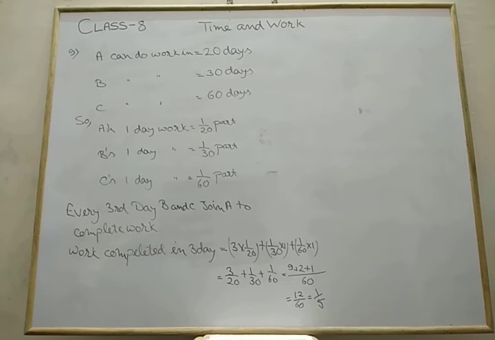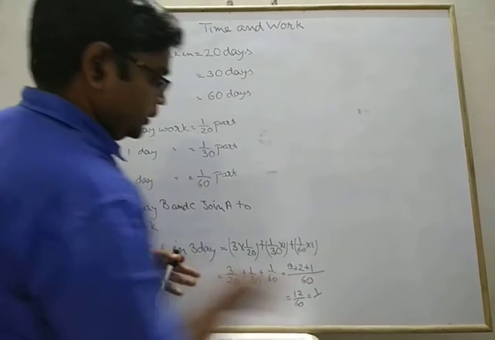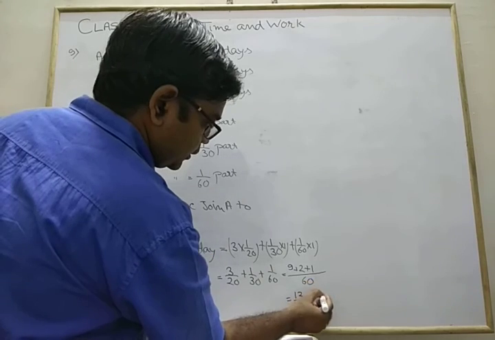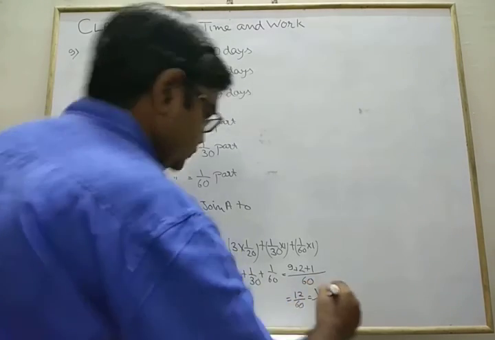This is your part of work completed in 3 days. This is the key part of your solution.